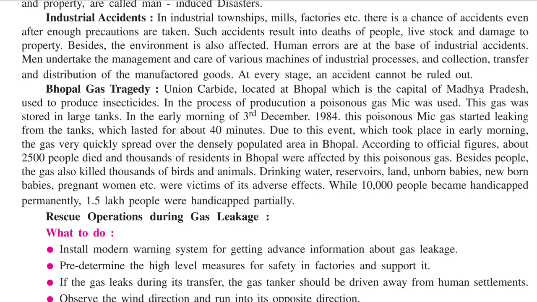were handicapped partially. Permanently means the handicap which cannot be brought back to normal. They were totally handicapped, and even with medical help they will not be able to behave like normal human beings. And partially means that after medication and some operations, those handicaps could be cured. So nearly 1.5 lakh people were partially handicapped and nearly 10,000 people were totally, permanently handicapped.